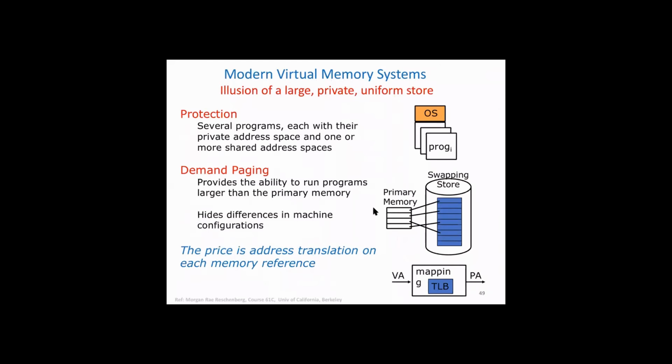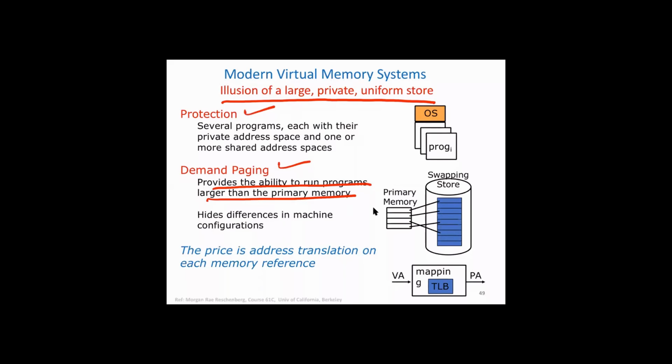Now with a modern virtual memory system, it gives the illusion of a large, private, and uniform space. It provides protection, and it provides demand paging. It means the ability to run multiple programs larger than main primary memory and bring pages from secondary memory.